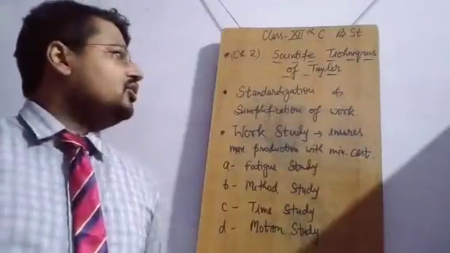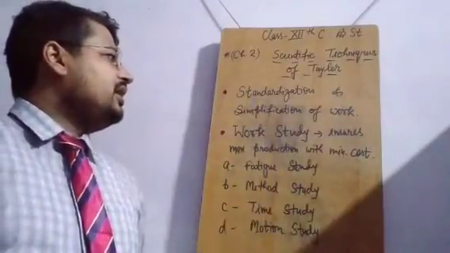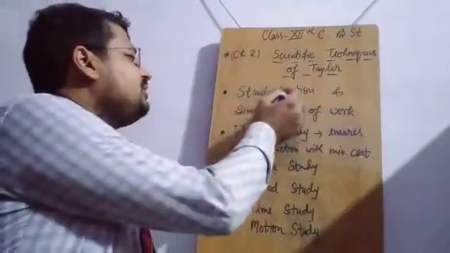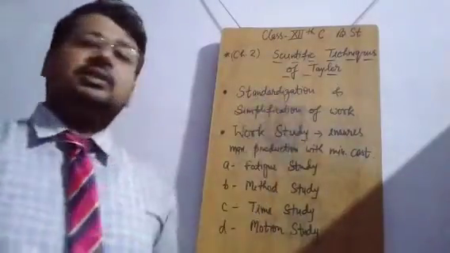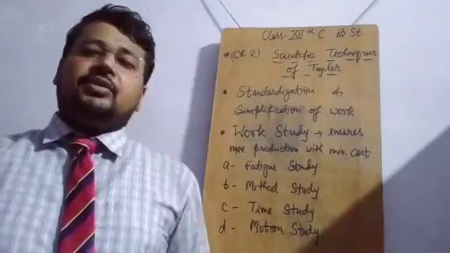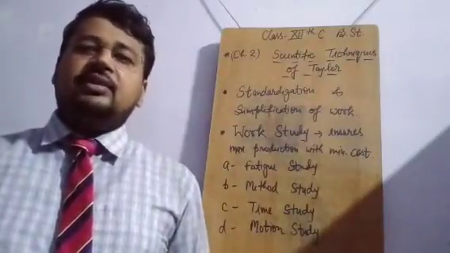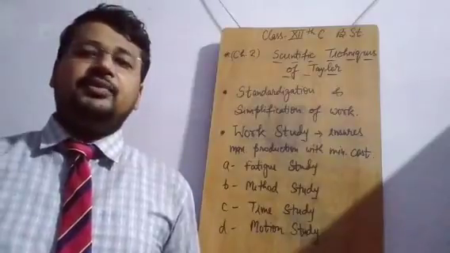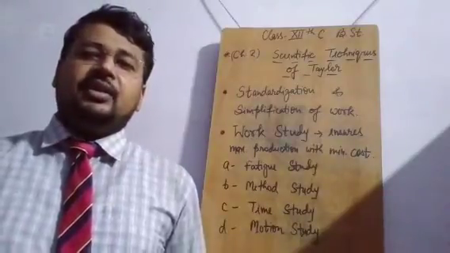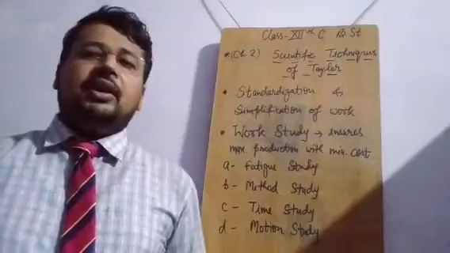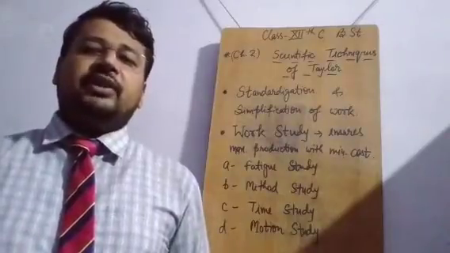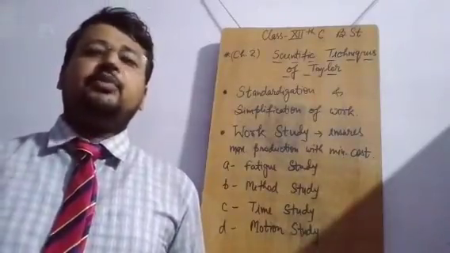So today we will focus on standardization and simplification of work. For any process, any activity that is being done in an organization or manufacturing unit, you have to first scrutinize what the different steps are, how the product is being manufactured and how the service is being provided.